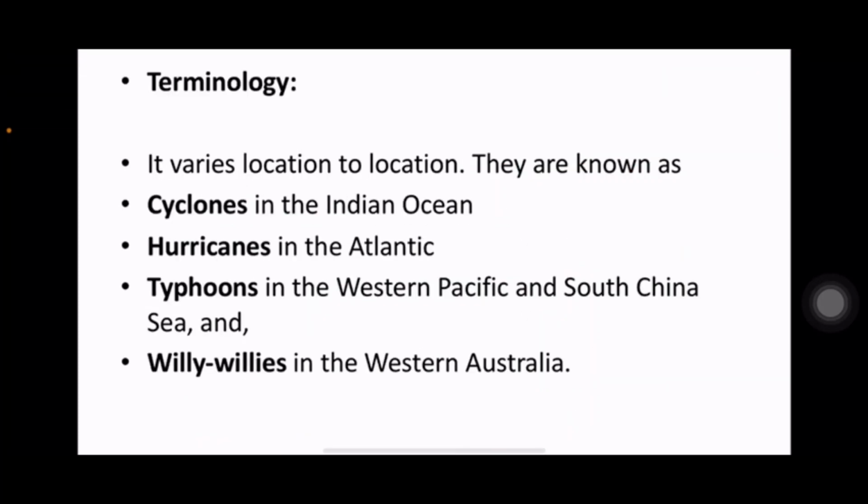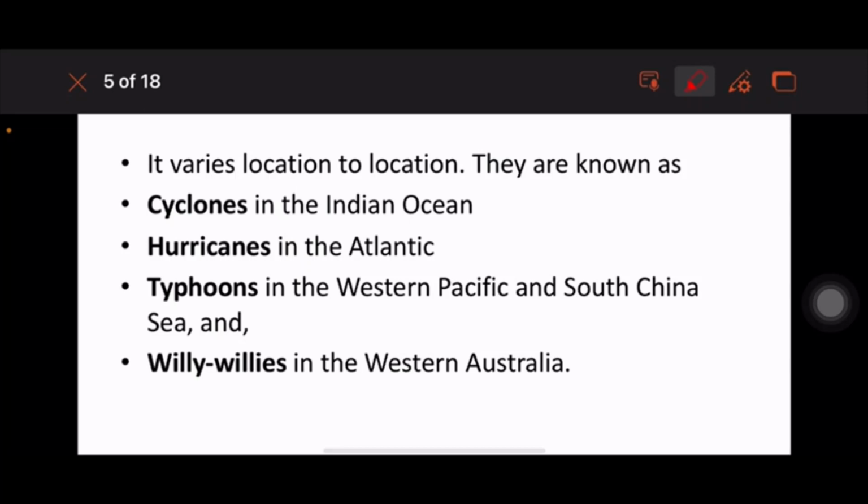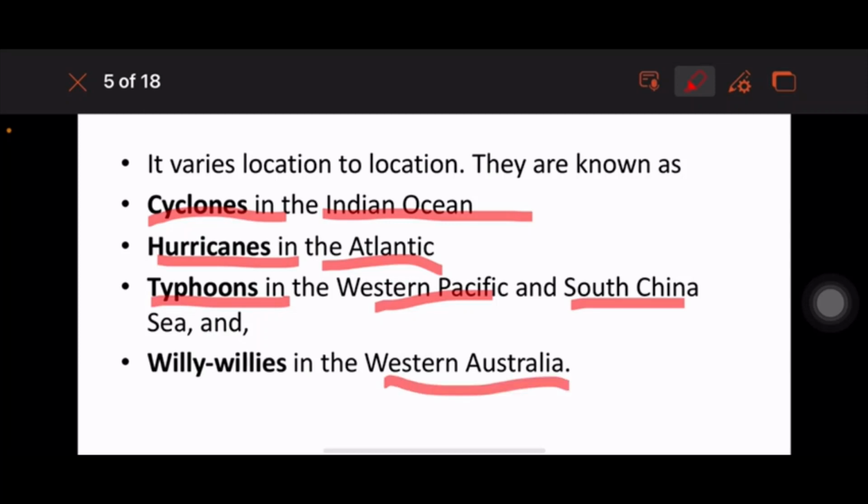And remember the cyclone terminology, sometimes you may expect this for prelims. Cyclones in the Indian Ocean are called cyclones, in the Atlantic they are called hurricanes, in the Western Pacific and South China Sea they are called typhoons, and in Western Australia they are called willy-willies.